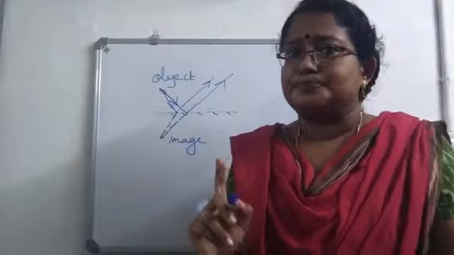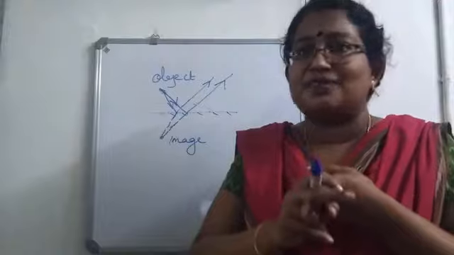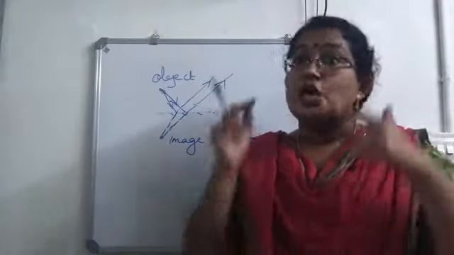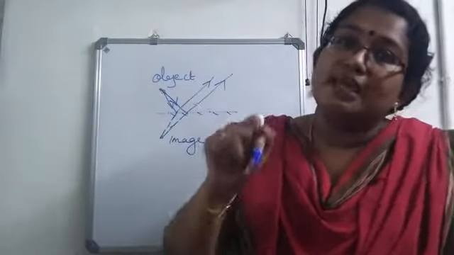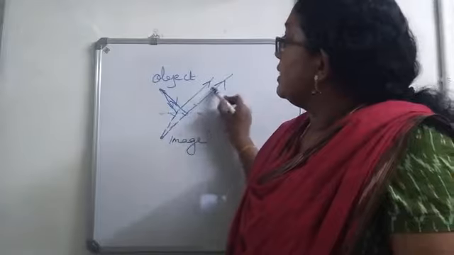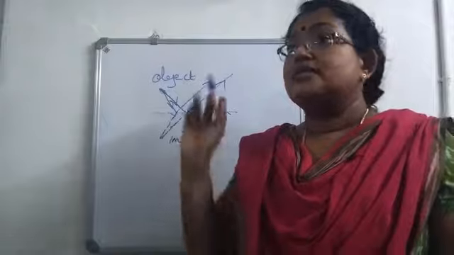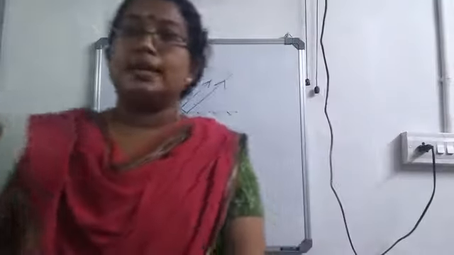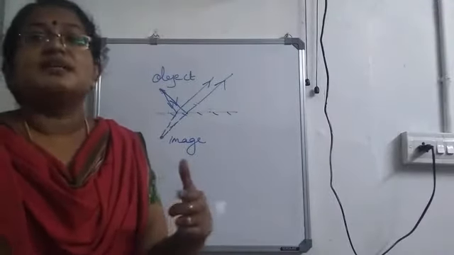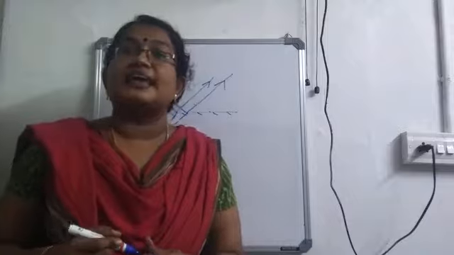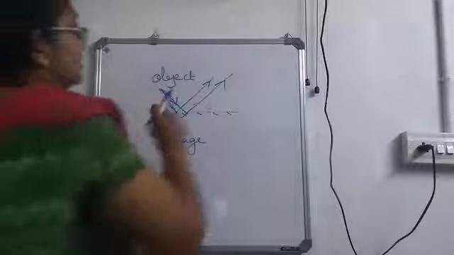Okay, is it clear? Two rays are coming and hitting on the surface, getting reflected. These two reflected rays are not meeting by themselves. So I have extended them backward so they meet at a point and you are getting the image there. And what you can see, these two reflected rays appear to come from this point. So this is the virtual image. Okay, this is the image formation in the case of a point source. Similarly, you can show it in the case of an extended source. So, if it is an extended source, how can you show this?